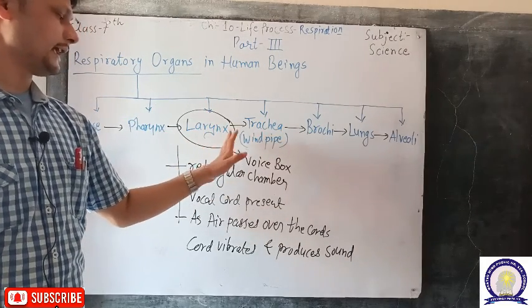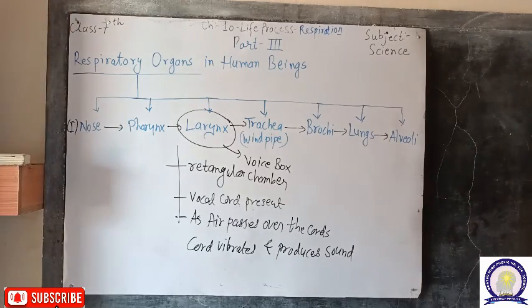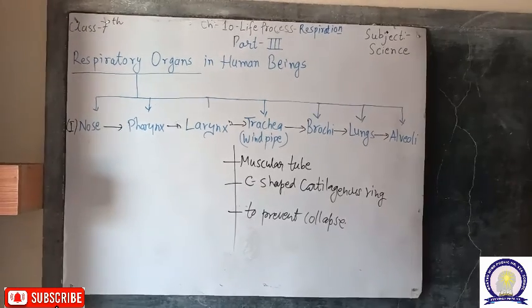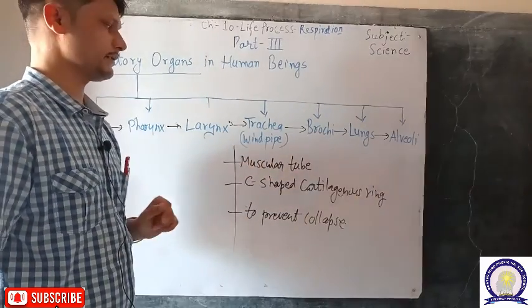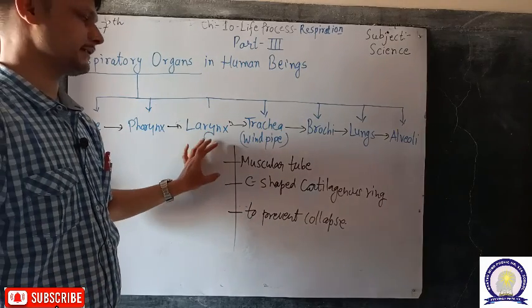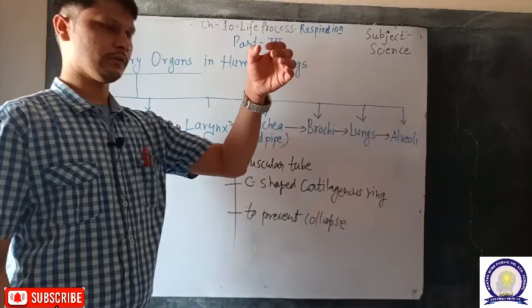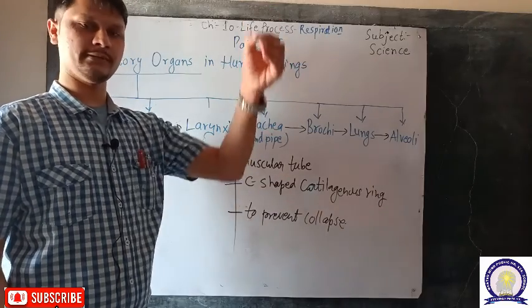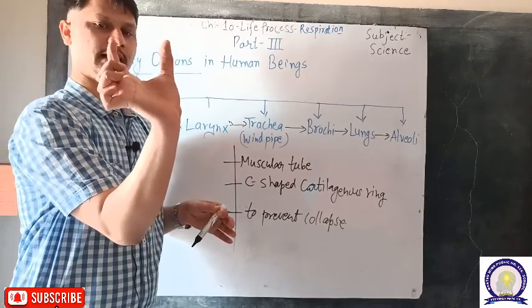Now, air reaches up to the trachea. From the larynx, air reaches the trachea, also called the windpipe. The windpipe, or trachea, is a muscular tube which is covered by C-shaped cartilaginous rings. So, it looks like a pipe with muscle fibers, and these pipes are covered with the C-shaped cartilaginous rings.